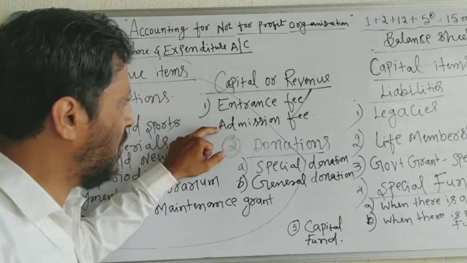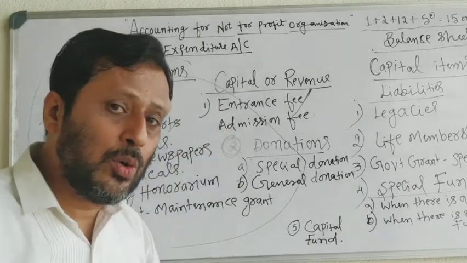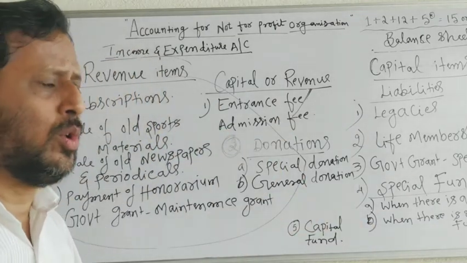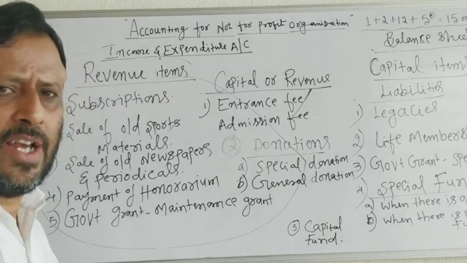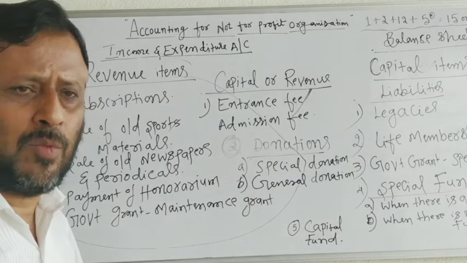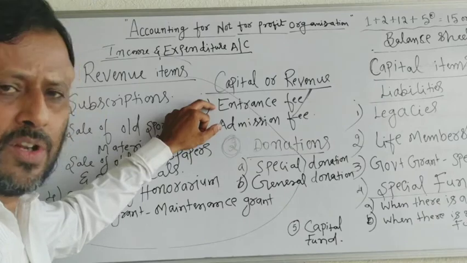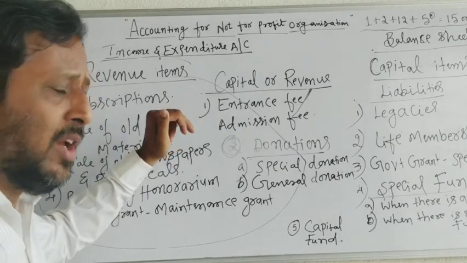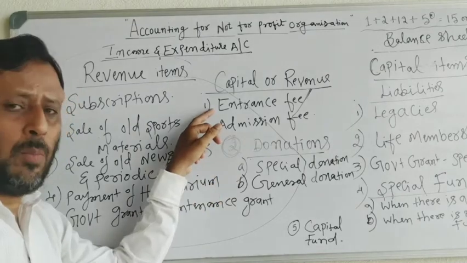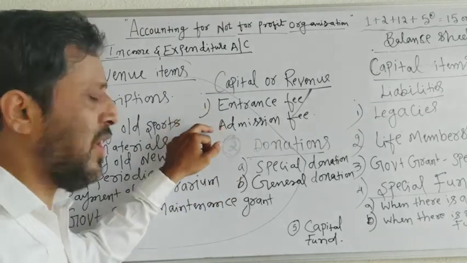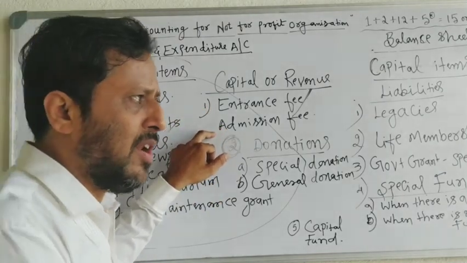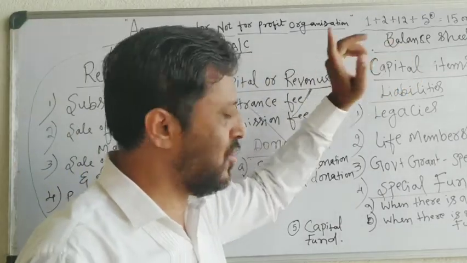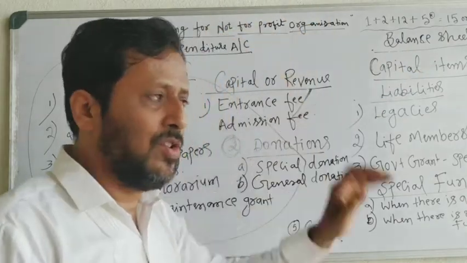Entrance fee, admission fee means the fee received from the spectators, those who came to see the dance. That fee is called entrance fee or admission fee. It is a receipt. If the problem says treat entrance fee and admission fee as capital receipt, then treat it as capital receipt and show it in the balance sheet.